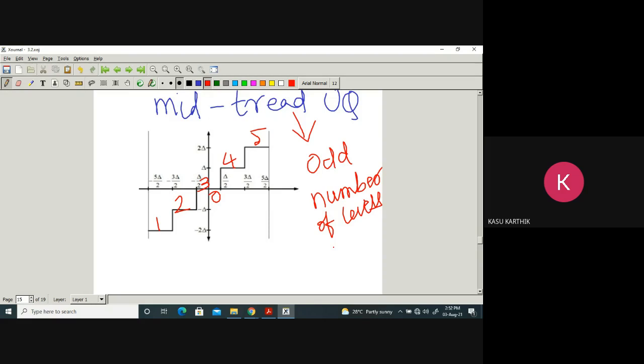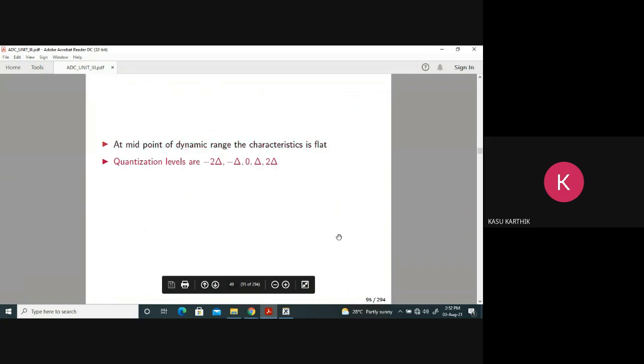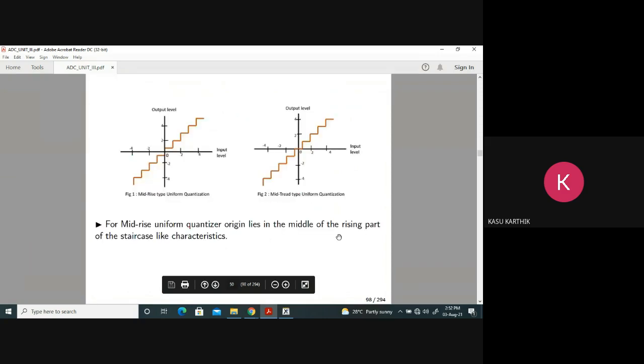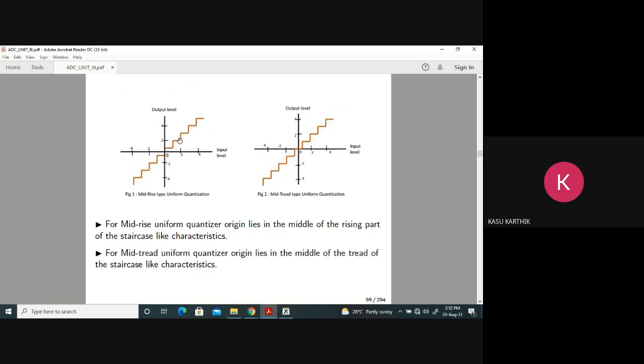So you try to write the differences between mid-rise and mid-tread uniform quantizer. So this is a mid-rise. You clearly observe, the origin lies in the middle of the rising part. Here, the origin lies in the middle of the tread part. In mid-rise, the number of levels is even. Obviously, L equals 2 power n, and 2 power n is always an even number. So it is an even number of levels. Here we have an odd number of levels.